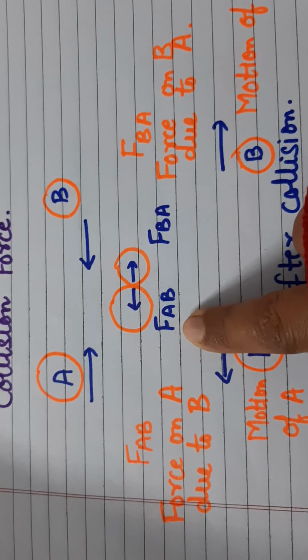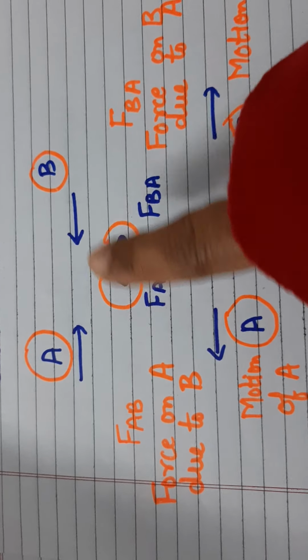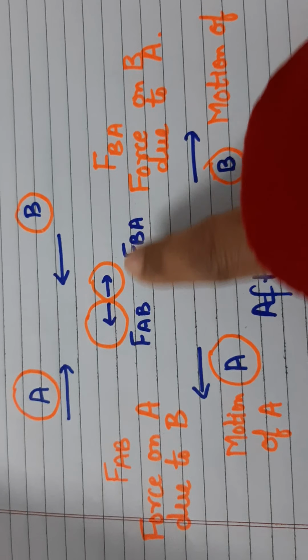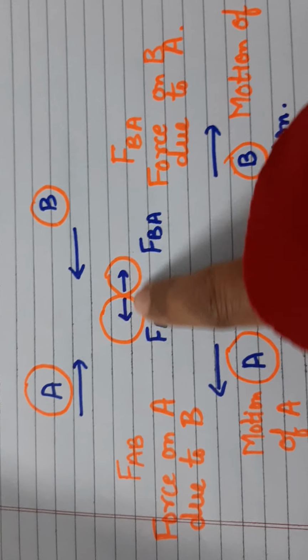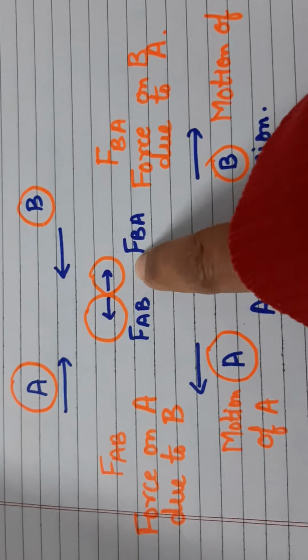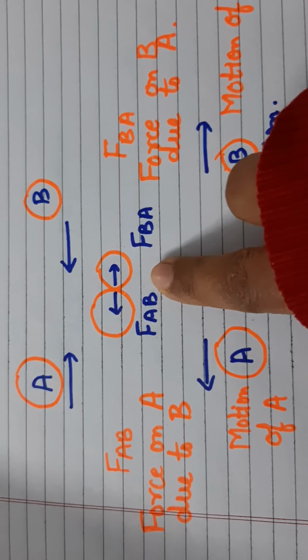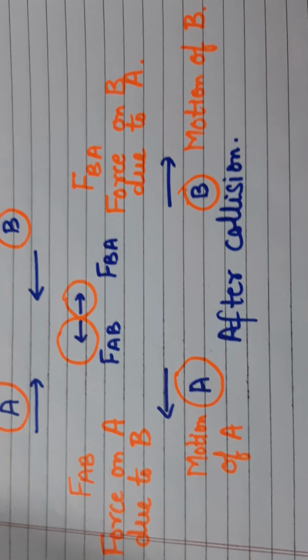On the first object there is a force FAB, which is exerted on A due to B, and FBA is the force exerted on B due to A. Now this is a collision force. Due to the collision they are coming in contact with each other, and they rebound back and move in opposite directions after collision.